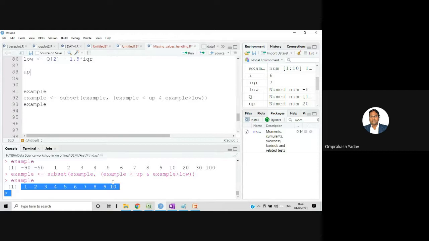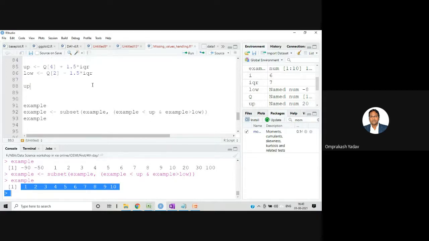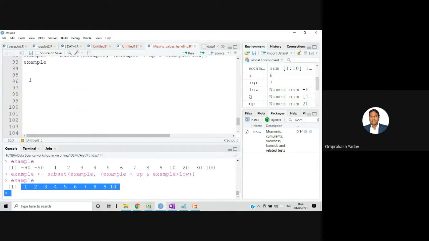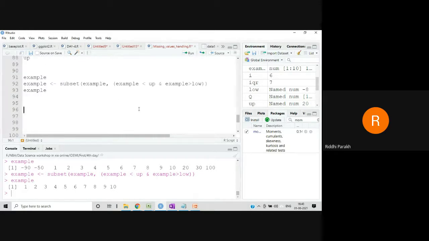Clear, all of you? Now again, let's fire. Your outliers were minus 90 and 100, right? 100 was definitely there. Even 20 and 30 can be considered outliers. If you consider 20 in the normal data, then obviously 30 would be there too, because the normal data is distributed from 1 to 10 actually.